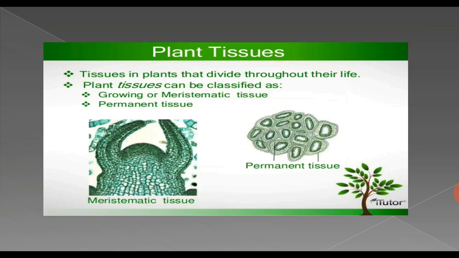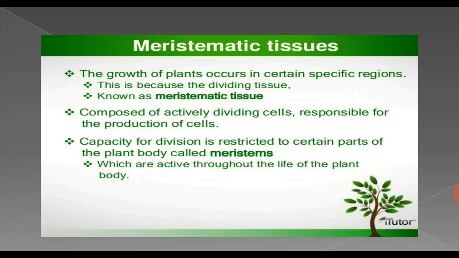First, plant tissues. Plant tissues are divided into two major groups, meristematic tissue and permanent tissue. Meristematic tissues. The growth of plants occurs in certain specific regions. This is because of the dividing tissue, known as meristematic tissue, composed of actively dividing cells responsible for the production of cells. The capacity for division is restricted to certain parts of the plant body called meristems, which are active throughout the life of the plant body.